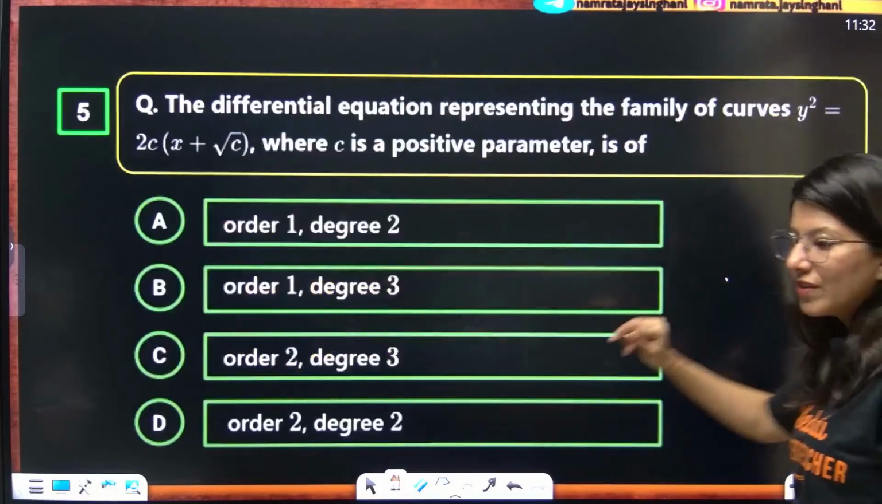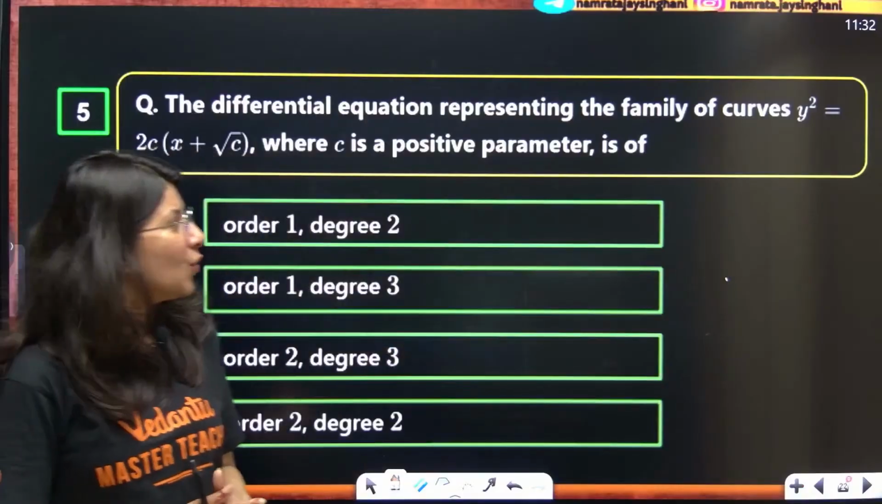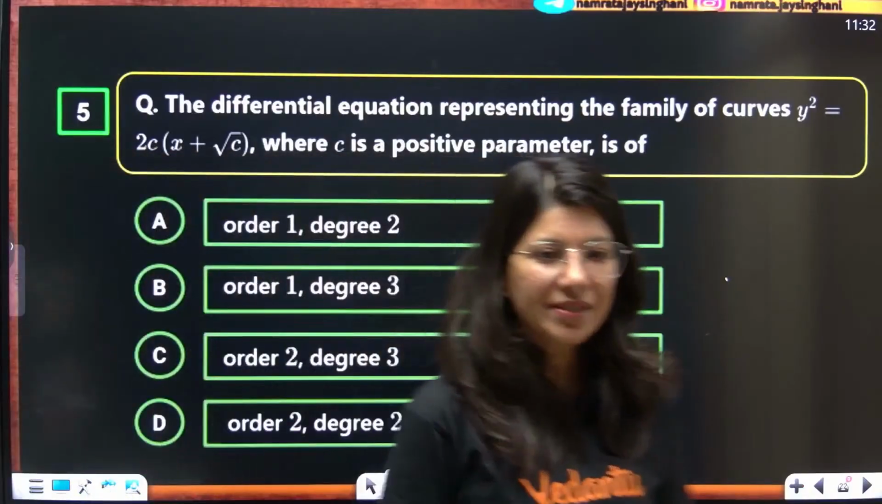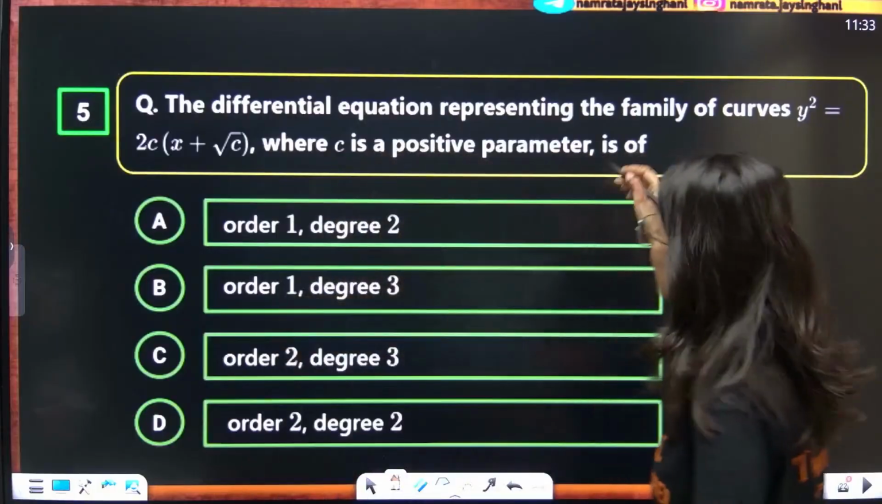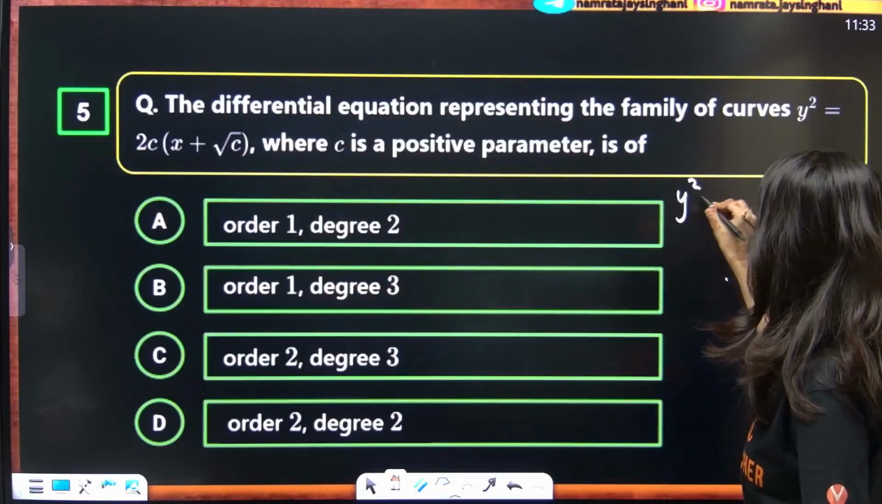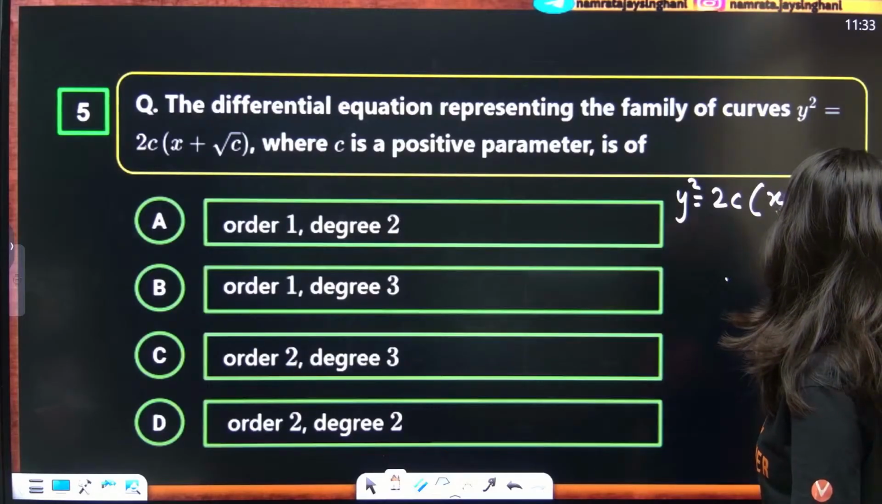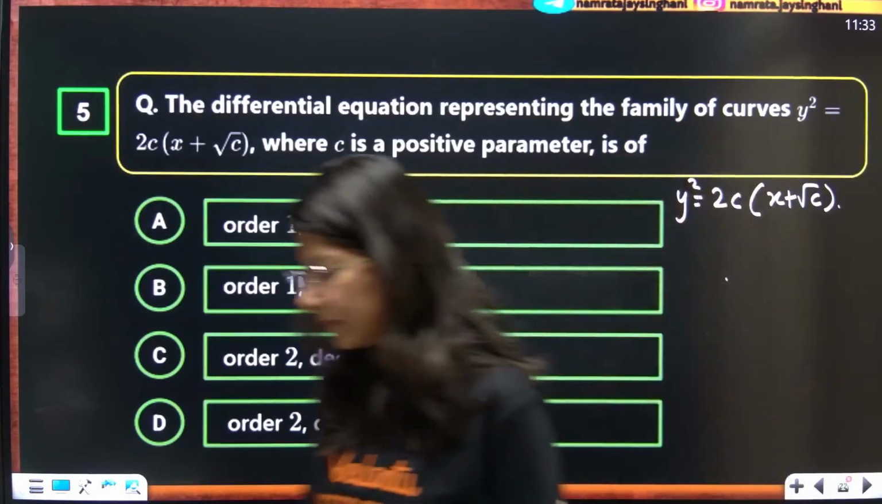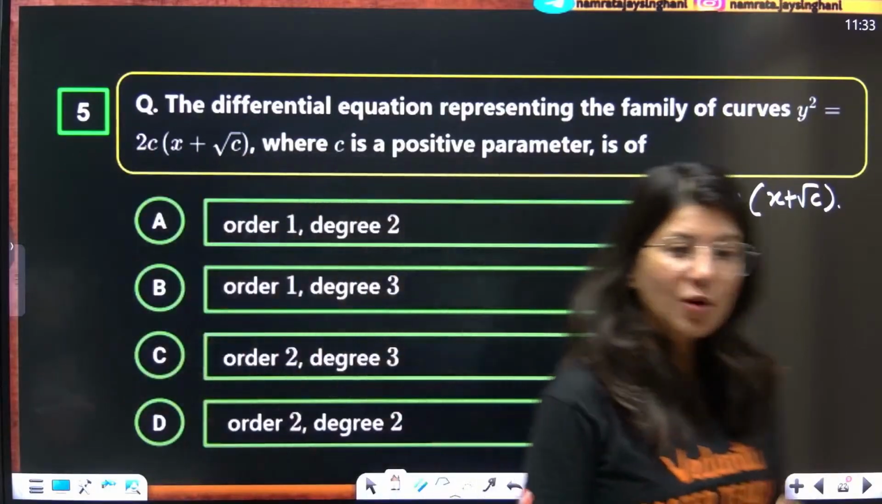Okay, the next question is from differential equations. Sometimes what you need to do is, in this question, the differential equation represents the family of curves y square equals 2c times x plus square root c. Now you need to form a differential equation.